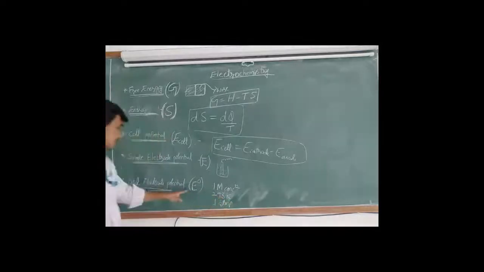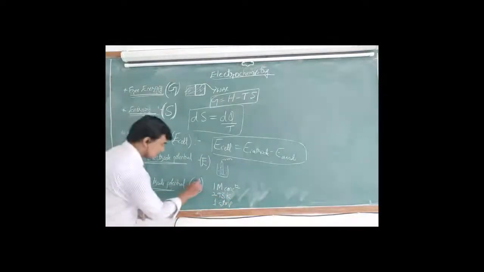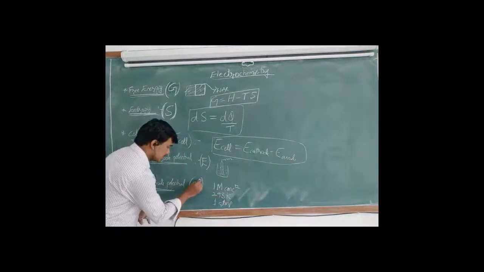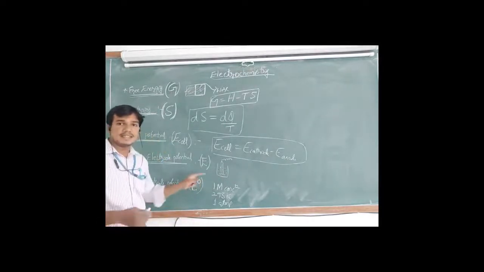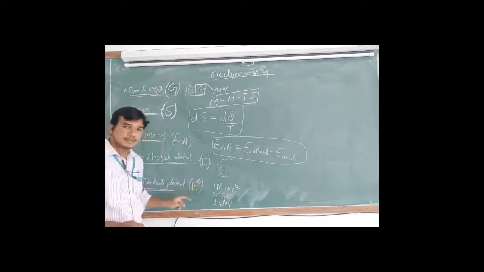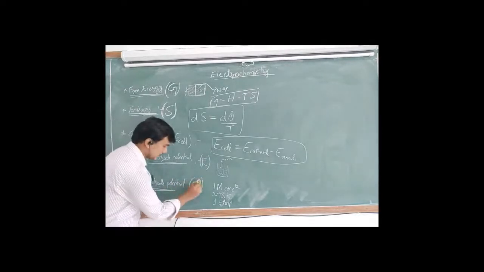That potential is called standard electrode potential. The power 0, the naught, means it is a standard. G naught, E naught, all these are standard.